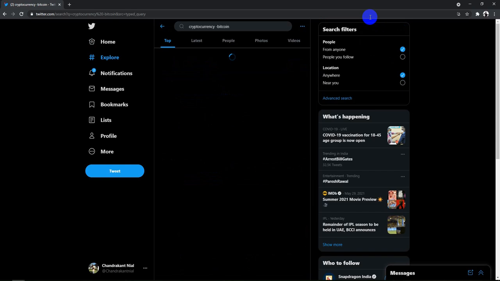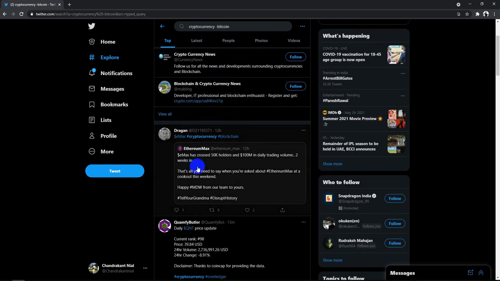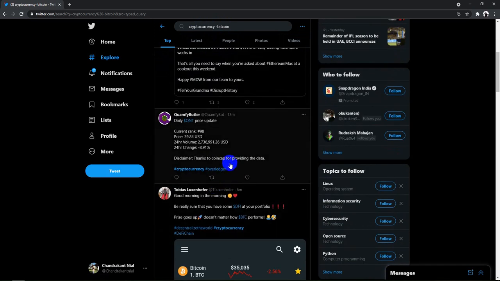You can utilize this search filter to search for cryptocurrency but exclude Bitcoin. This is the hyphen or minus parameter, and it will show results that do not contain Bitcoin, but contain some other coins and other results.